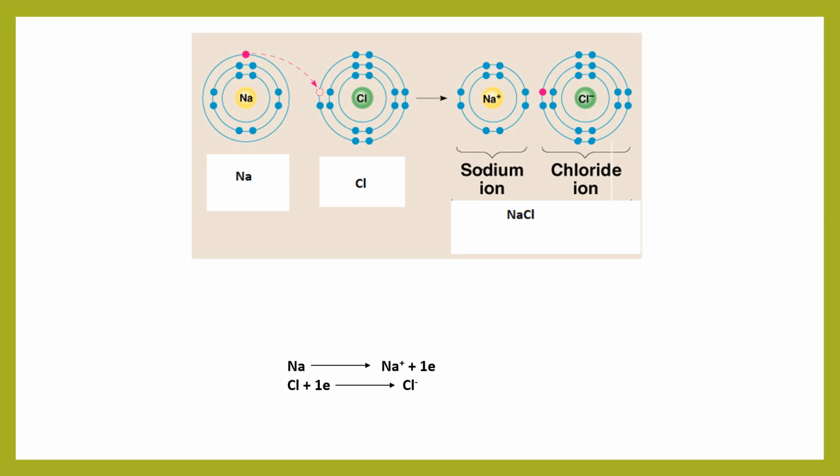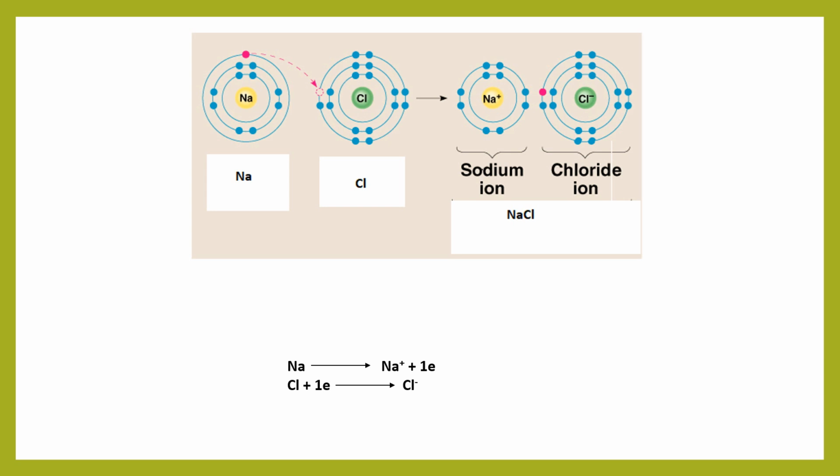So it is clear that the sodium atom has only one electron in the valence shell, and if it removes that one electron, it gets the octet or nearest noble gas configuration. So it has a very high tendency to remove that electron, and the chlorine atom has a very high tendency to accept one electron, because after accepting it, it can attain the octet configuration.